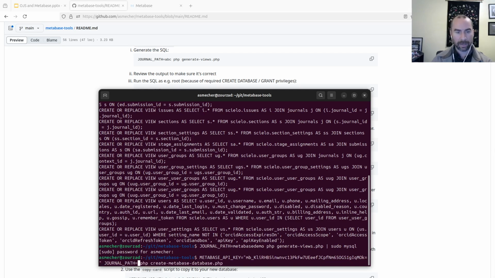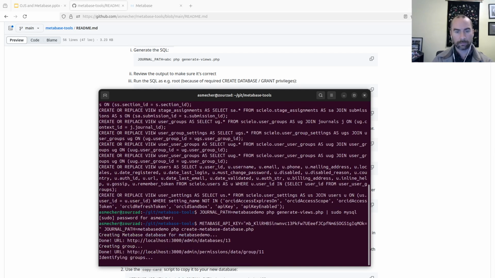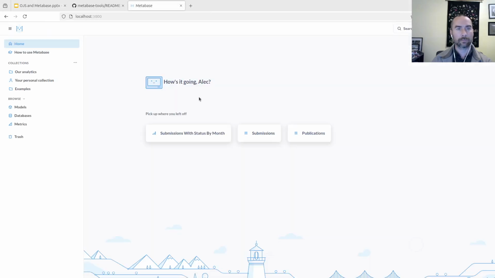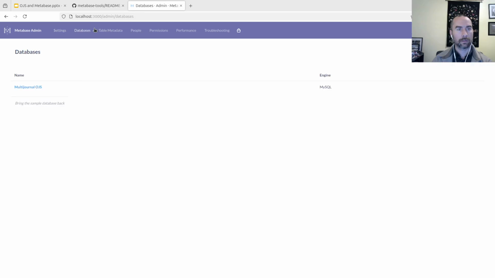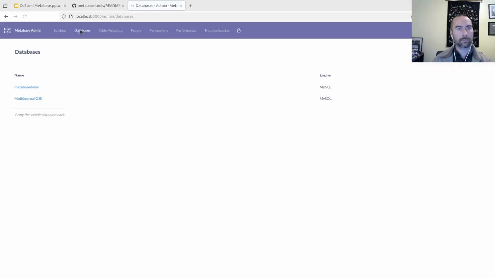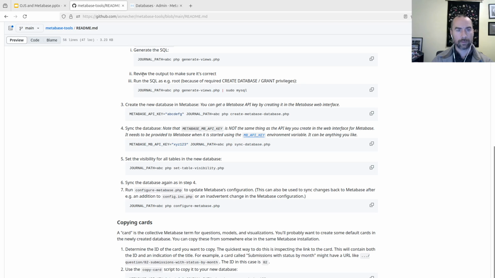And adjust my journal path. And what that's going to do is, in my admin interface, if I reload this, create within Metabase this database. So I've done step 2.